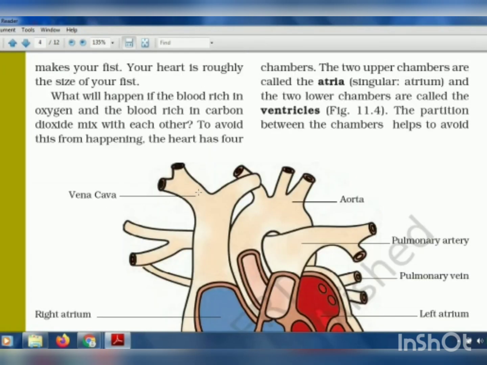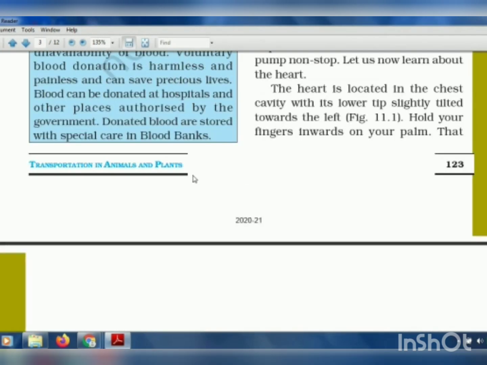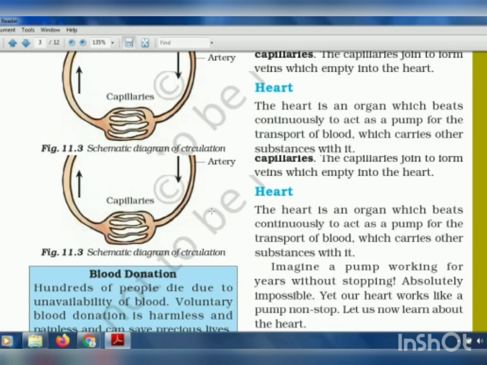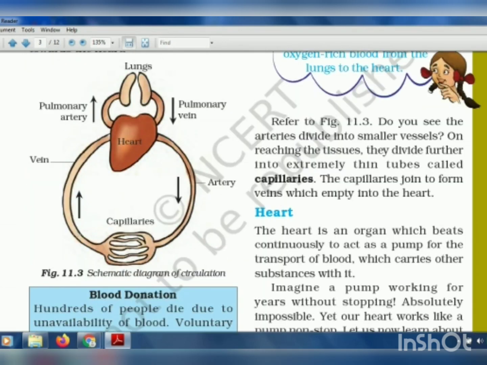We also saw how blood flows from the lungs to the heart, then to each and every body part, then from the body part to the veins, and from the veins to the heart again, and from there it is pumped to the lungs. This whole process of how blood flows in our body is shown in figure 11.3.